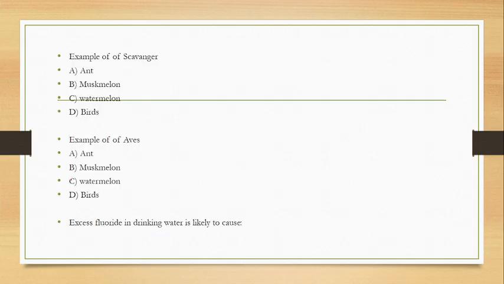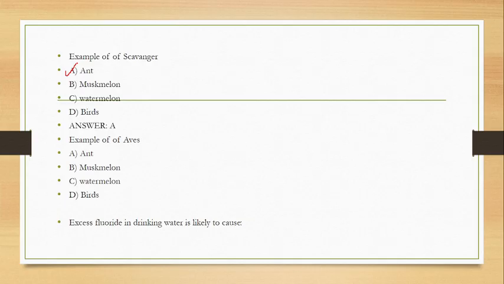So next, scavenger. Very simple. Our Honorable Prime Minister's program, that is Safai Abhiyan, Swachhata Abhiyan. So scavengers means cleaners, and very interesting. Here, ant. All of you know about the ant. When any material is on the ground, sure, ants will be coming within a short period, and they decompose and scavenge the floor.